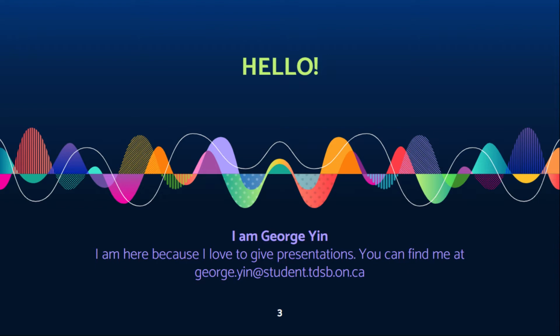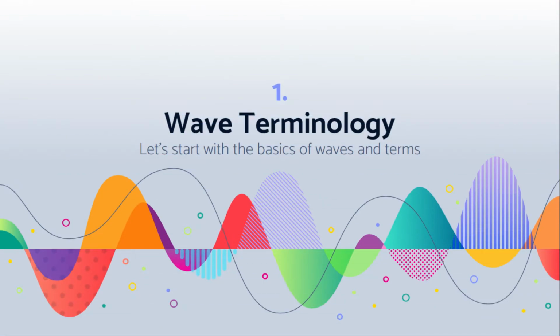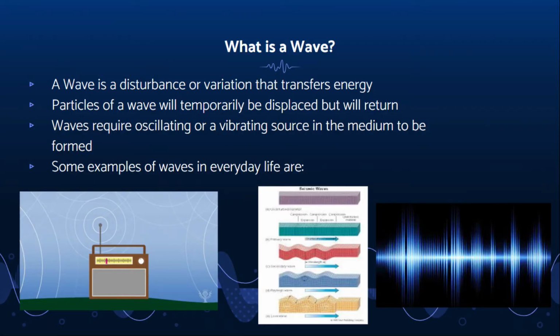Firstly, I'm going to be talking about the explanation of wave terminology. What are waves? And the basics of waves and the terms. Well, what are waves in physics? A wave is a disturbance or a variation that transfers energy progressively from one point to another in a medium. The particles of a wave would temporarily be displaced, but they will always return to original position. Waves require the action of oscillating or vibrating source in the medium to be formed.